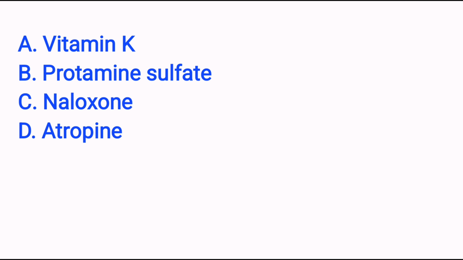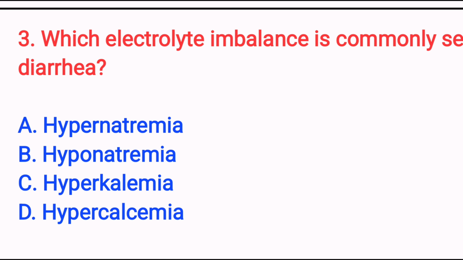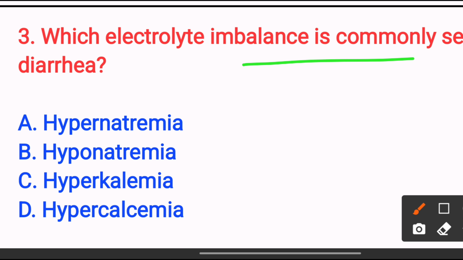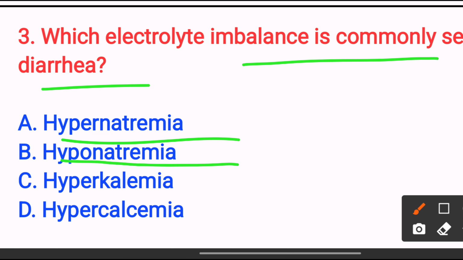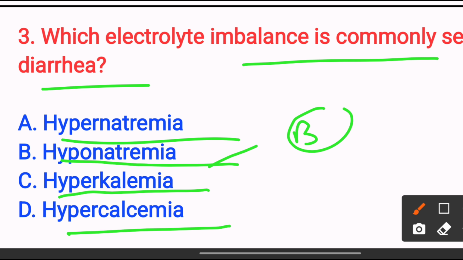Next, which electrolyte imbalance is commonly seen in diarrhea? Option A hypernatremia, option B hyponatremia, option C hyperkalemia, option D hypercalcemia. The answer is option B hyponatremia, because loss of sodium and water through stool causes hyponatremia and dehydration. So the answer is option B hyponatremia.